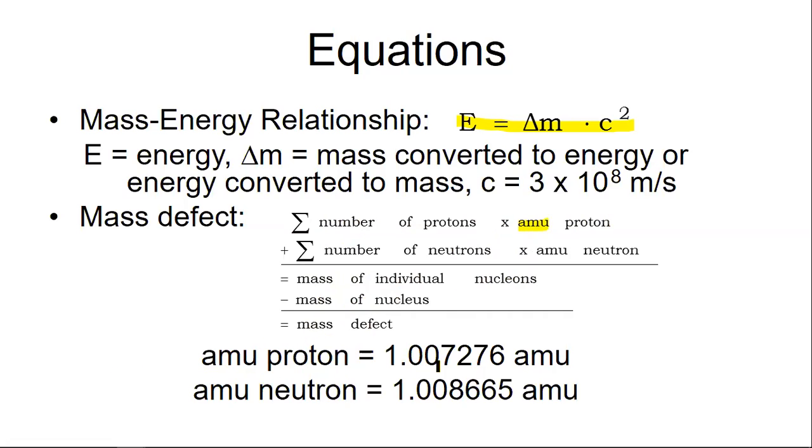The mass of a proton in atomic mass units is 1.00726 u, and for a neutron the mass is 1.0086 u. I think you have to know these two constants. The mass defect is nothing but the difference between the mass of the individual nucleons and the mass of the nucleus.